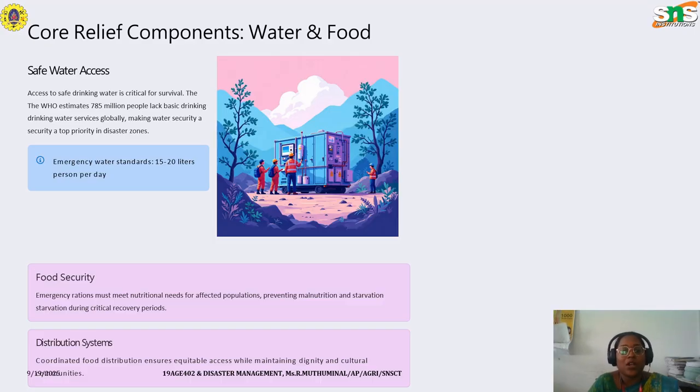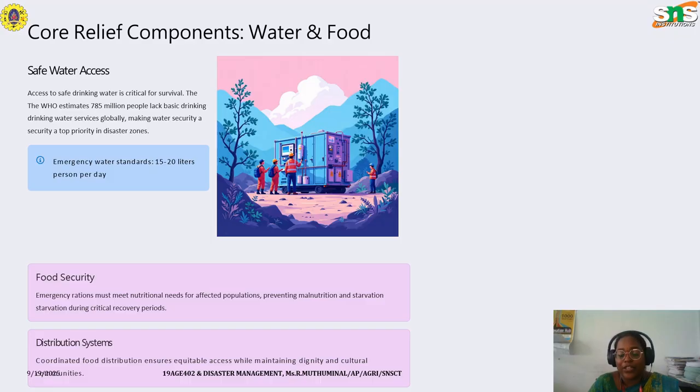The emergency water standard is 15 to 20 liters per person per day. So we have to make sure that such an amount of water is available per person per day, so that they can lead a peaceful life while avoiding the hazard that would happen due to the lack of water.